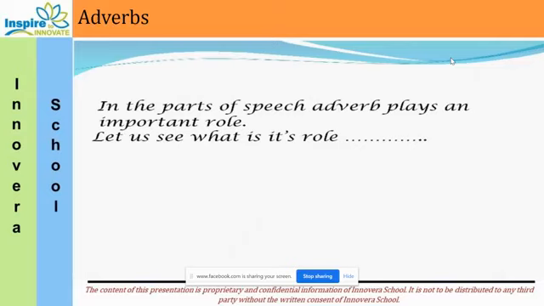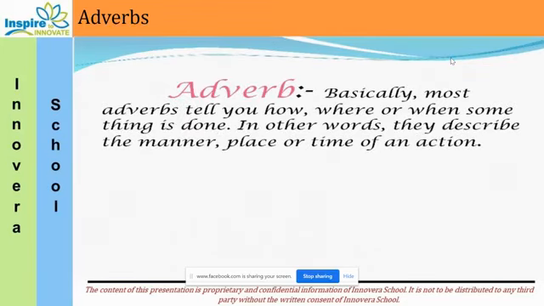Let's move ahead. In parts of speech, adverb plays an important role. So we'll see what kind of role an adverb plays in a sentence. Basically, as I said in the beginning, most adverbs tell us about how, where, when something happened or was done. In other words, it describes manner, place, time, or intensity. That also tells us. Okay.